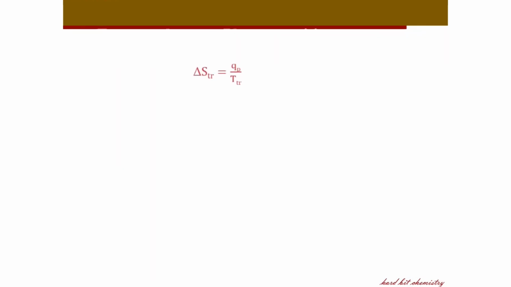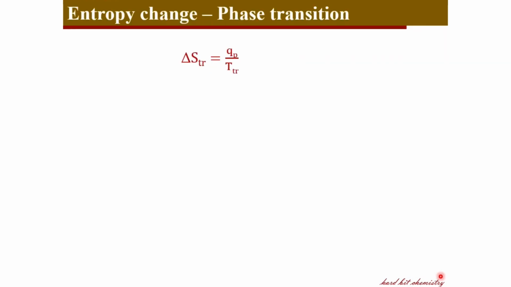And during phase transition, when you write the entropy change in terms of heat, the heat at constant pressure, you can relate it to the enthalpy change of the transition. Therefore, here you can write the entropy change of phase transition in terms of the enthalpy of phase transition and the transition temperature, which is the characteristic temperature of the phase transition process.